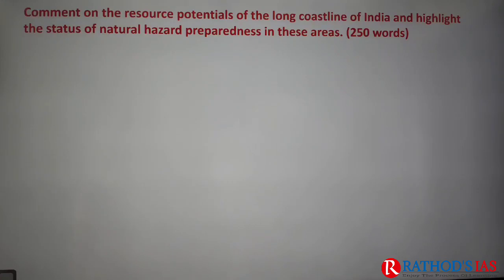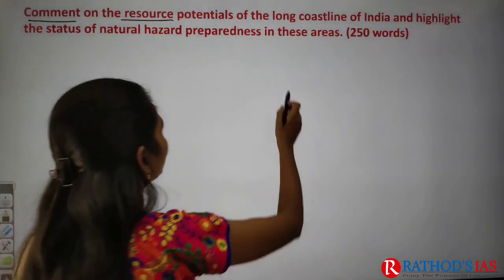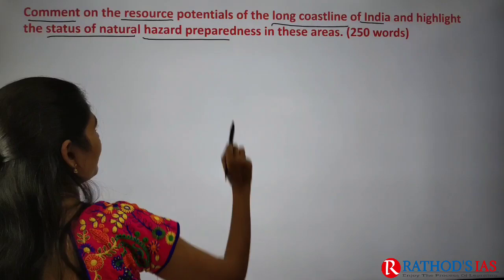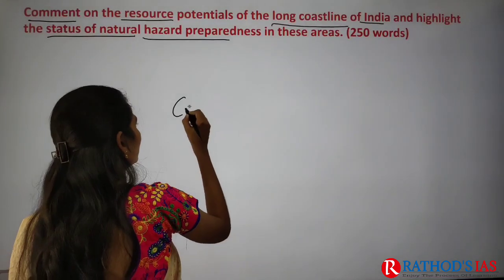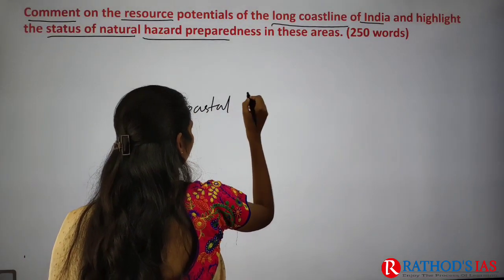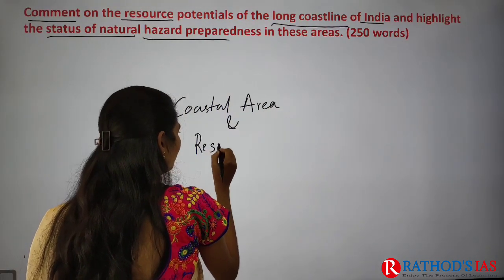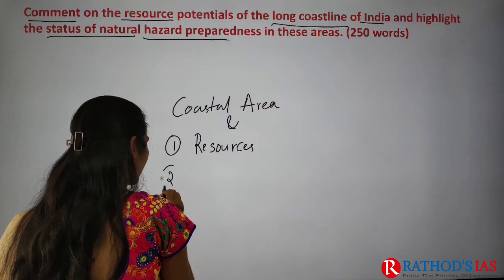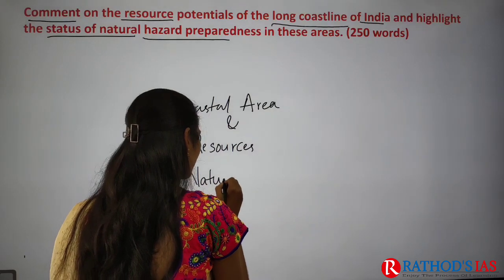So the question here is on the screen. I think you can see the question, right? That is, comment on the resource potentials of the long coastline of India and highlight the status of natural hazard preparedness in these areas. So this question is talking about coastal areas and it is focusing on two important things. The first one is resources and the second one is natural hazard preparedness.